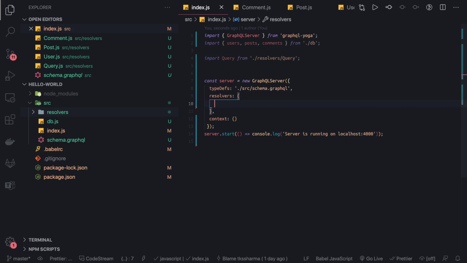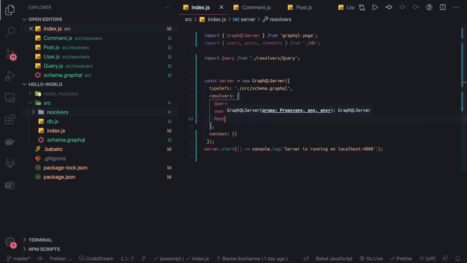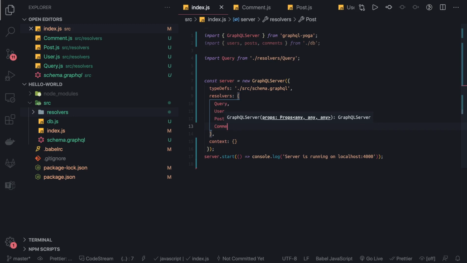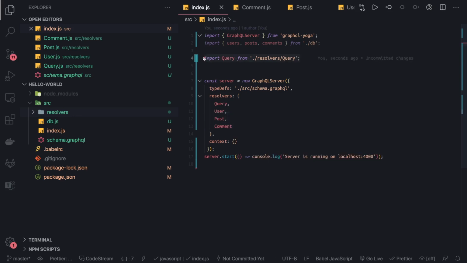Okay, in resolvers you can put query. If you have written mutation, you can put that. Otherwise we have user, post and comment, and we are going to import all these things. User, comment, post, right? I can just copy these from my example.